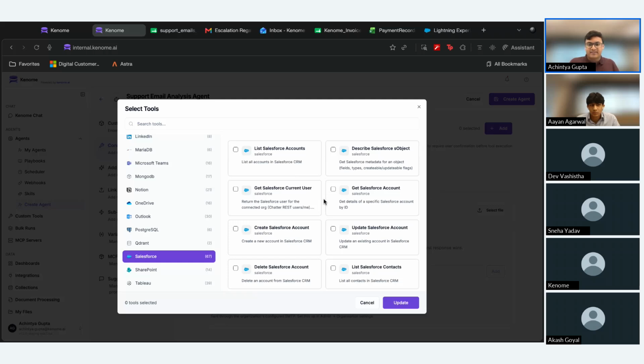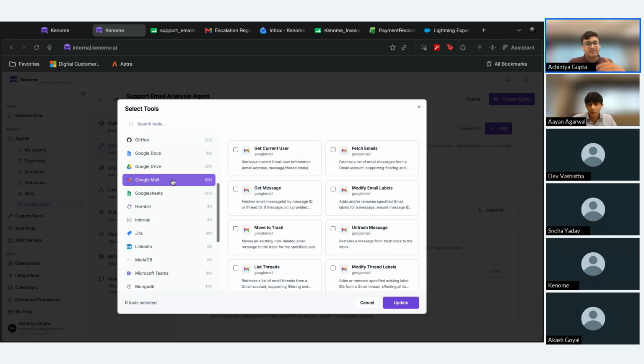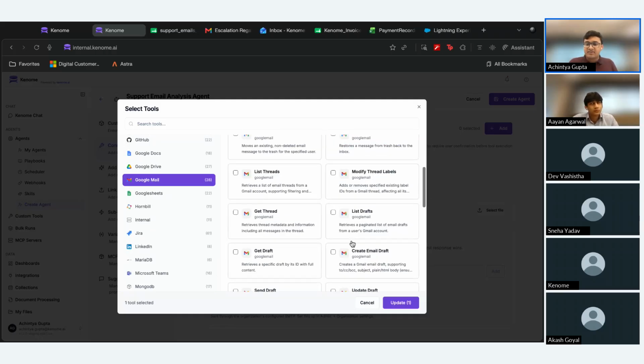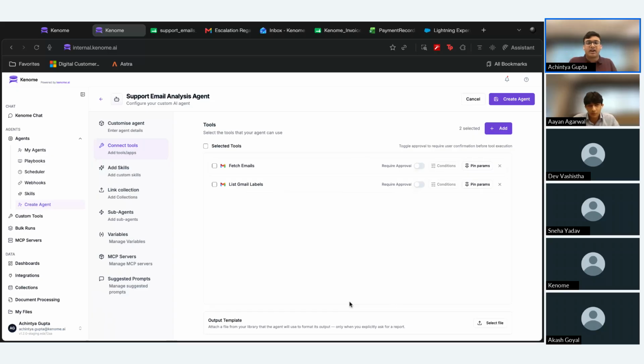The idea is that once you have connected an integration, it's not necessary that all of your AI agents will be able to do everything within that integration. If you just want the AI agent to read emails, for example in Gmail, I'll just give it the fetch emails tool. I won't give it the create draft or send email tool at all. So you don't need to worry about your AI agent doing something out of the ordinary with these platforms that you're connecting.